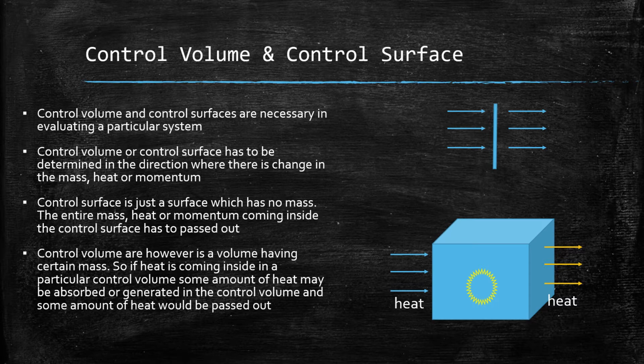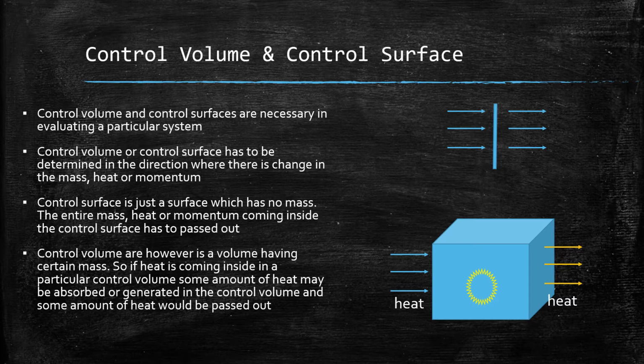And why is it necessary? It is necessary to evaluate a particular system. As we have discussed in the general methodology, we find the changes in a small particular volume or surface of a system, and then we integrate using sufficient boundary conditions to find a more generalized equation. Now, the control volume or control surface has to be determined in the direction where there is a change in mass, heat or momentum, right?